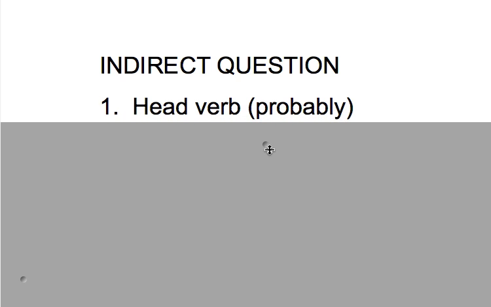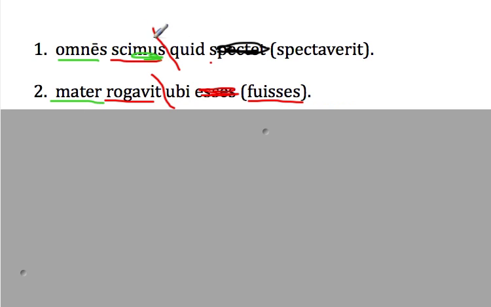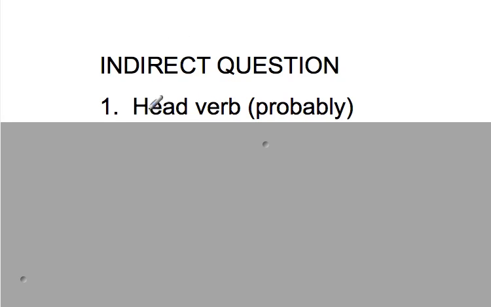Now, what are we looking at here? This is what's called an indirect question. Mother asked, where were you? So the question is, where were you? The indirect reporting of the question is, mother asked where you were. That's an indirect question. What's in an indirect question? It's going to have something like a head verb, most likely. Up here we had mother asked, we all know. It's usually going to have something like a head verb.